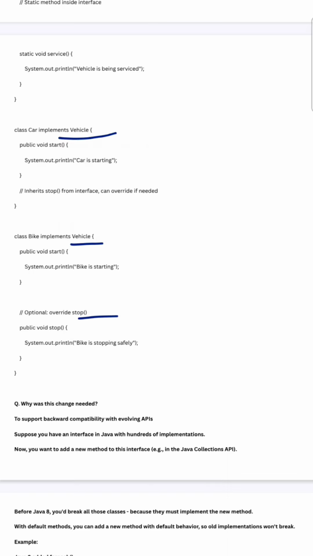But after Java 8, more kinds of methods were included in interfaces: the default method and the static method. Whenever a class implements that interface, it is optional for the class to override the default method, and the static method was used to add some helper methods.